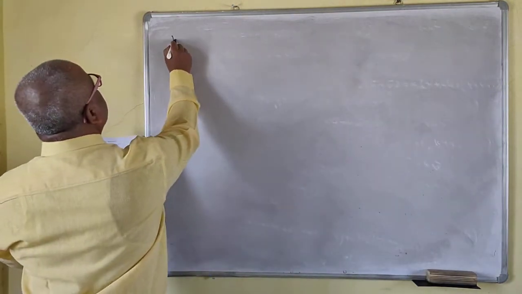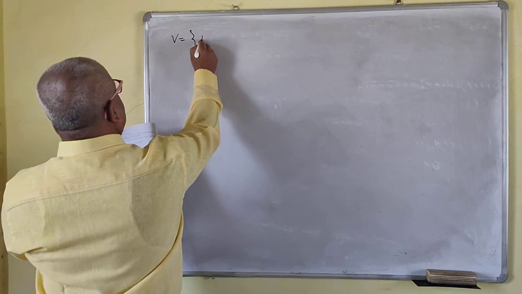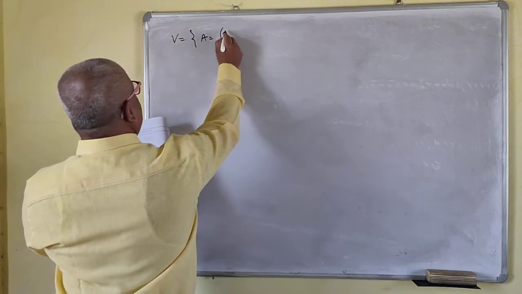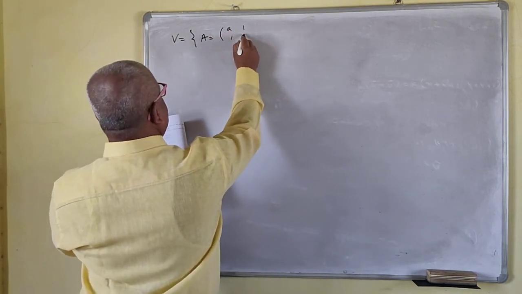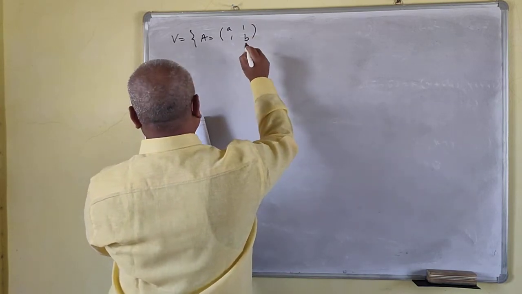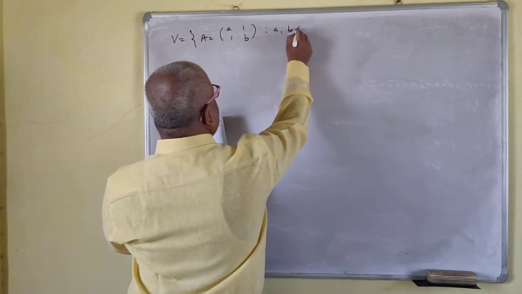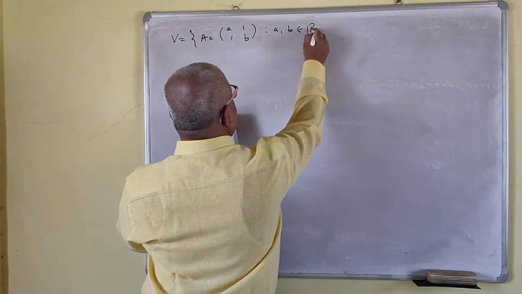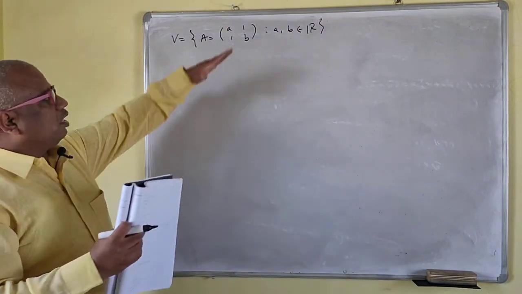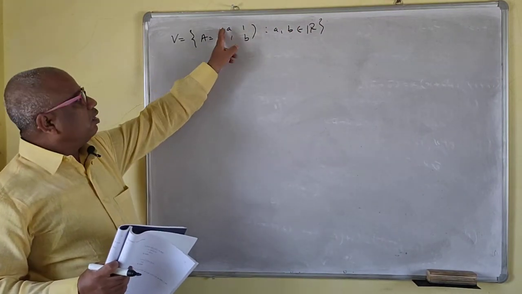Now suppose V is equal to, next example, A is equal to the matrix with entries A, 1, 1, B. Your matrices are like this. The diagonal is 1, 1. Only this A and B I have to change.